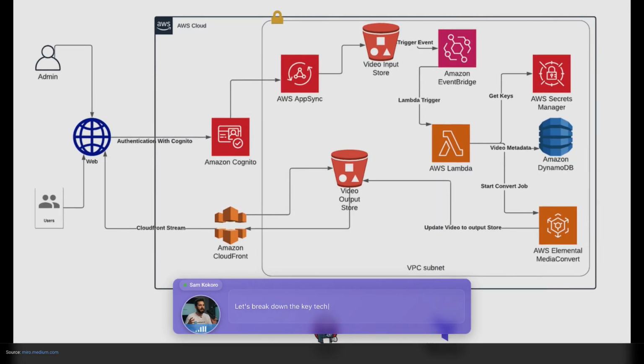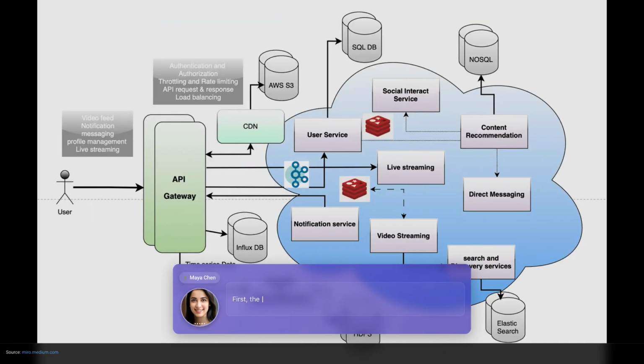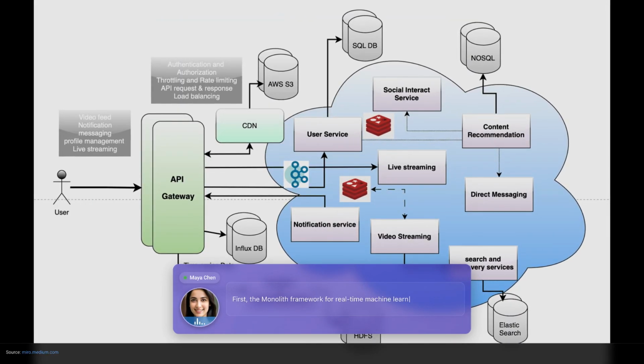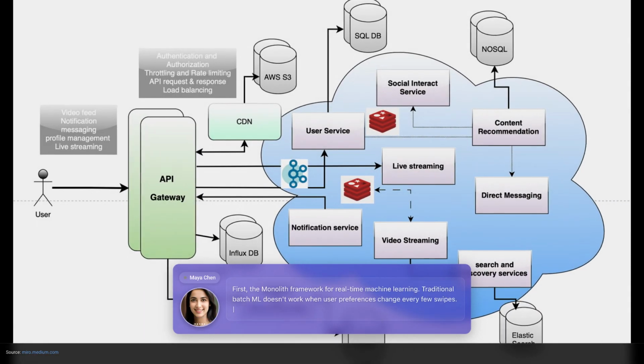Let's break down the key technical innovations that make TikTok possible. First, the Monolith framework for real-time machine learning. Traditional batch ML doesn't work when user preferences change every few swipes.